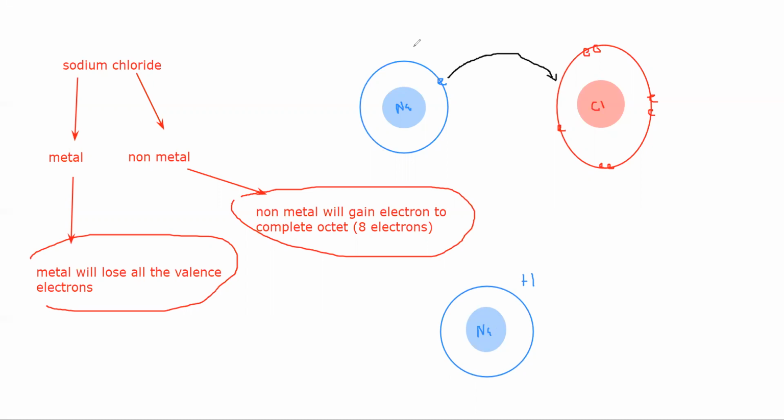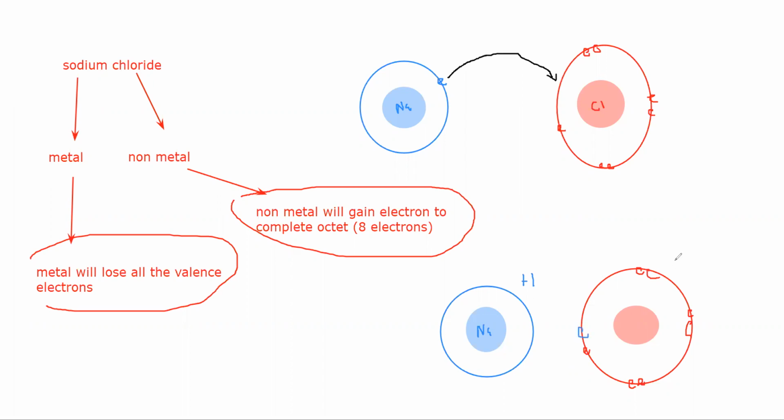Same thing for chlorine. In the last shell, there are 7 electrons, and it took 1 electron from sodium. And what will be the charge?